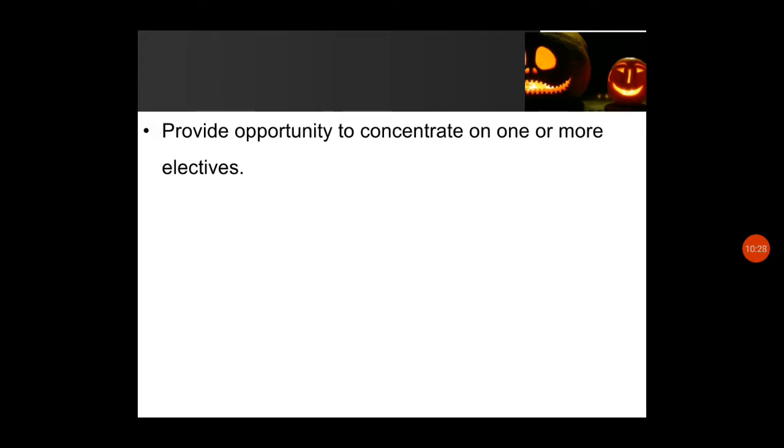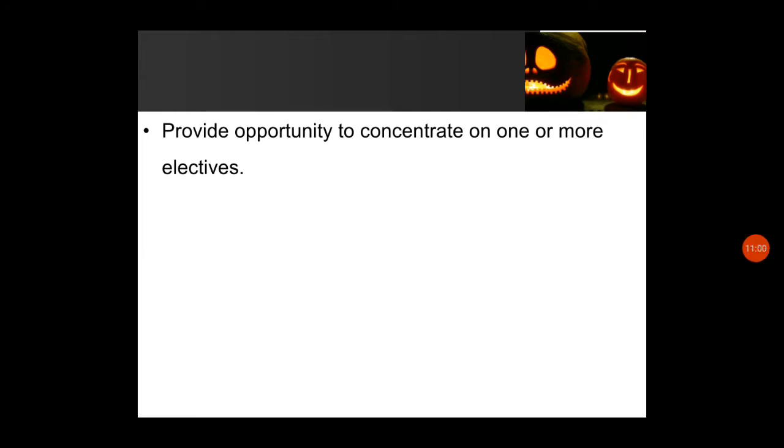Next is to provide opportunity to concentrate on one or more electives. Elective subjects like specialization subjects can be given to many students. But in the BSc nursing curriculum, we are preparing a practicing nurse. There is no specialization, especially; during PG and higher level studies, an elective subject can be given.